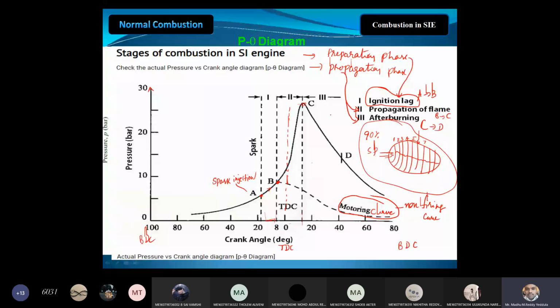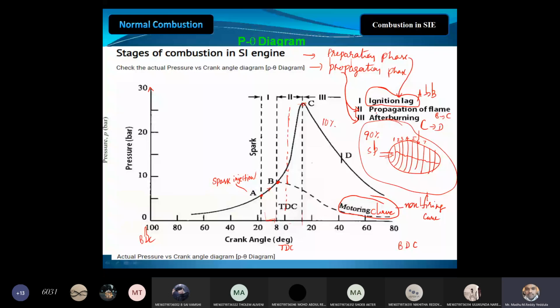So no pressure rise during this zone. Only pressure drop will take place. Though the 10% of fuel is going to burn during this period, there is no question of pressure rise because it is a very small quantity of the fuel. So this is the after burning phase. During after burning, whatever charge is present inside the cylinder will burn due to the reassociation of the fuel.